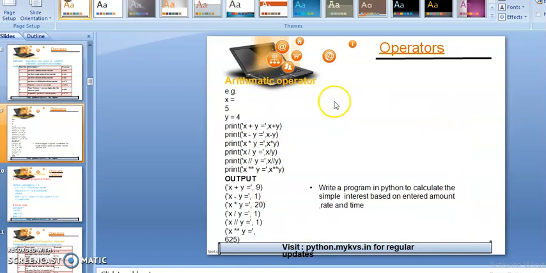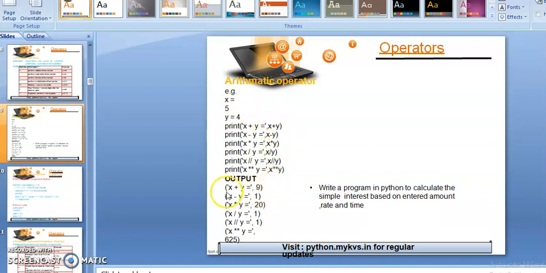Here we can see the example of the arithmetic operator, students. Just like here x equals 5, y equals 4, and we want to implement all the arithmetic operations on these two variable values. If you want to apply the arithmetic operator here, x plus y, you will write x plus y equals in single quotes, and it will show you this as a message, and comma x plus y, it will show the value of 5 plus 4 equals 9.